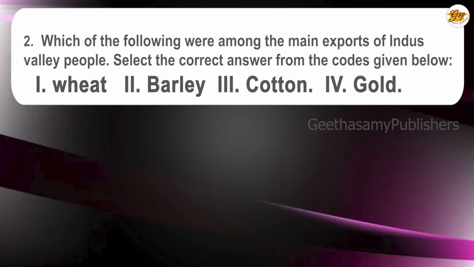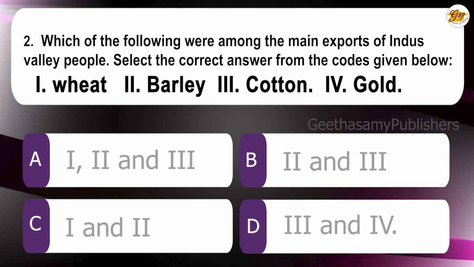Question number 2. Which of the following were among the main exports of Indus Valley people? Select the correct answer from the codes given below. 1. Wheat, 2. Barley, 3. Cotton, 4. Gold. Choices are A. 1, 2, 3, B. 2 and 3, C. 1 and 2, D. 3 and 4. Correct answer is C. 1 and 2.